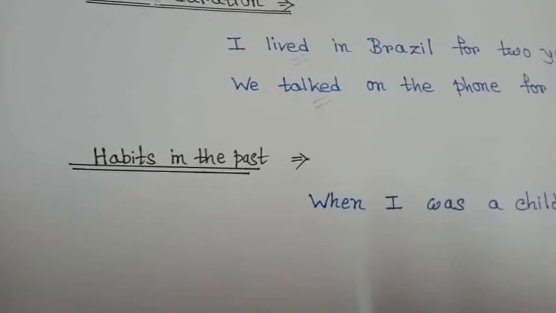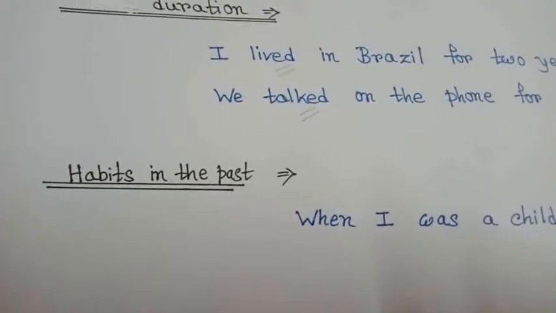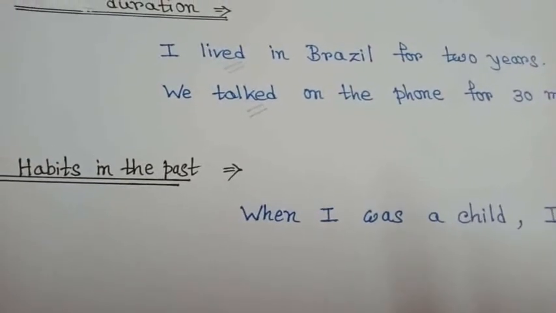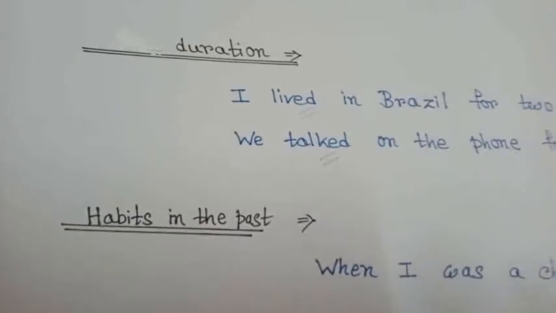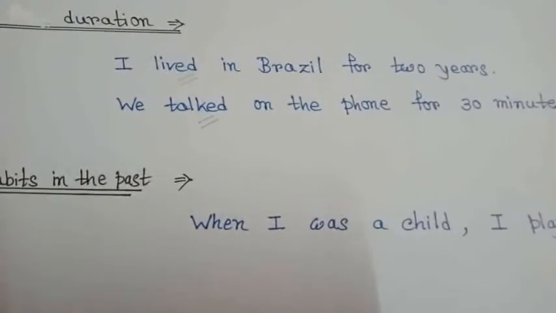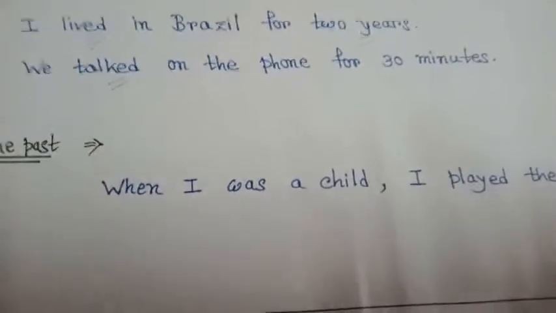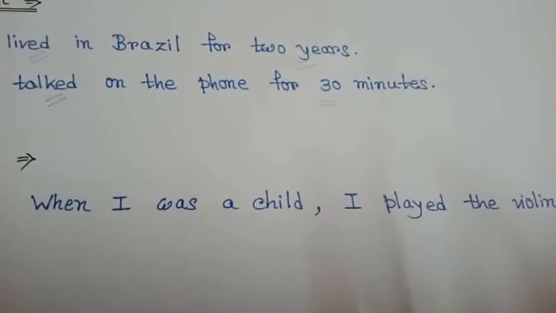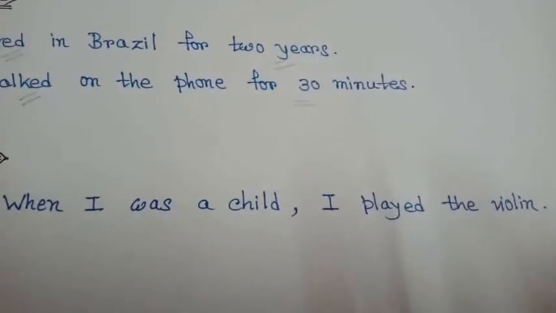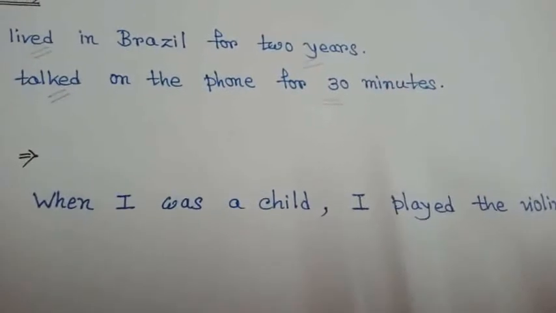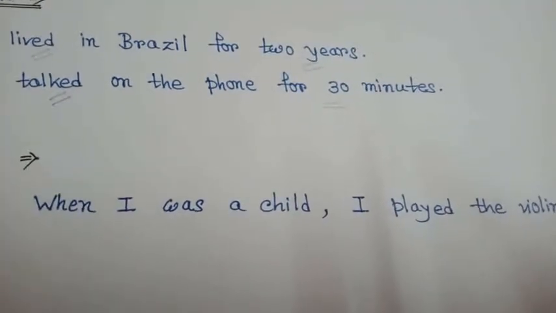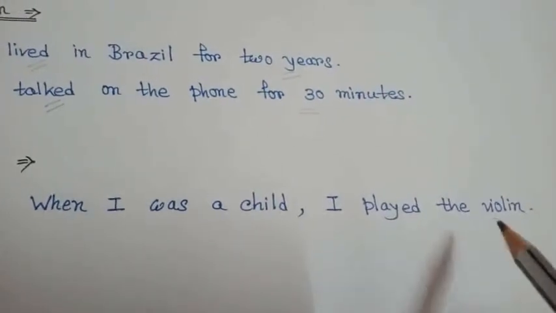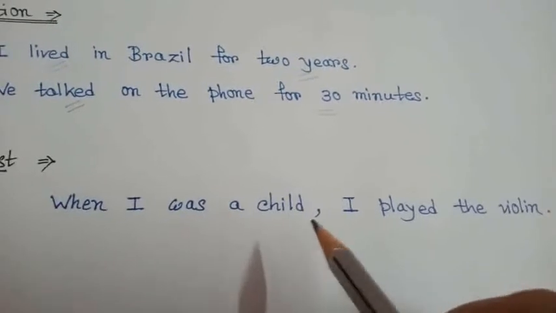Now see the next use of simple past tense, that is habits in the past. Simple past can also be used to describe a habit which stopped in the past. Now check the example. When I was a child, I played the violin. This sentence means that playing violin was my old habit, but now I am grown up. So now I don't play the violin. When I was a child, I played the violin. It was my old habit.